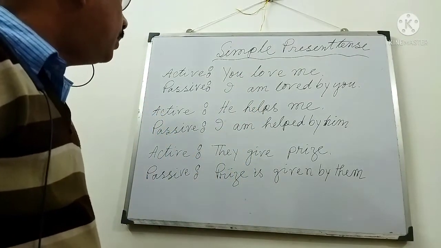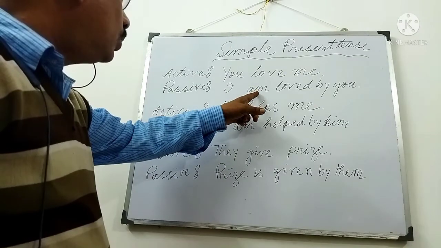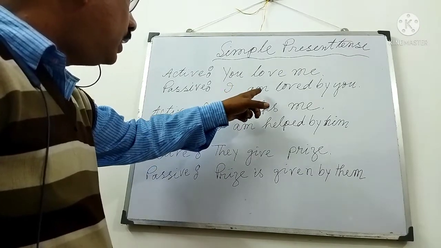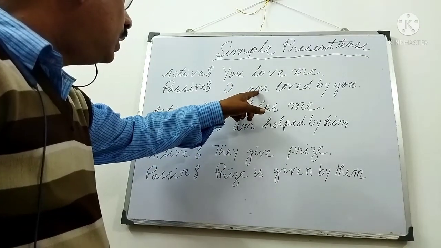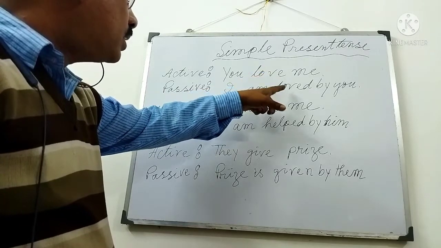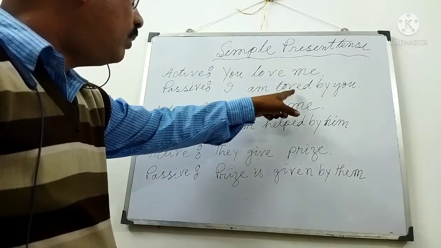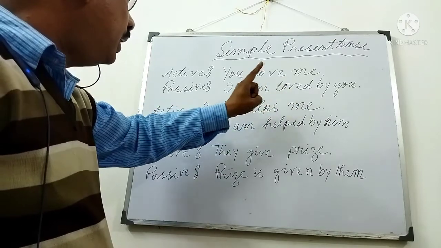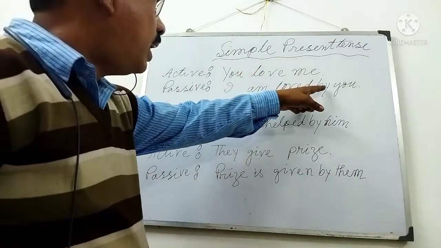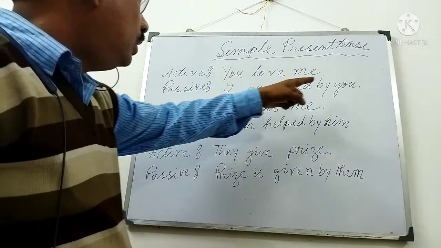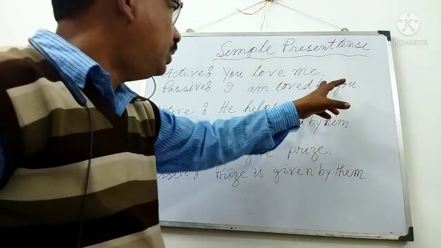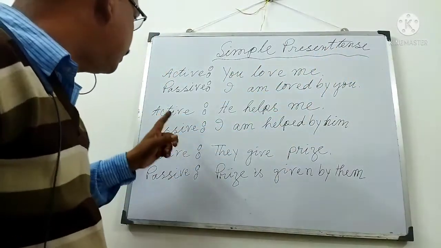In present tense, the be verb is am, is, are. So after I we write am. Am is written here. Then love, the past participle form of the verb, loved, is written here. Then I have told the fourth rule, by you. The subject will be the object adding by.